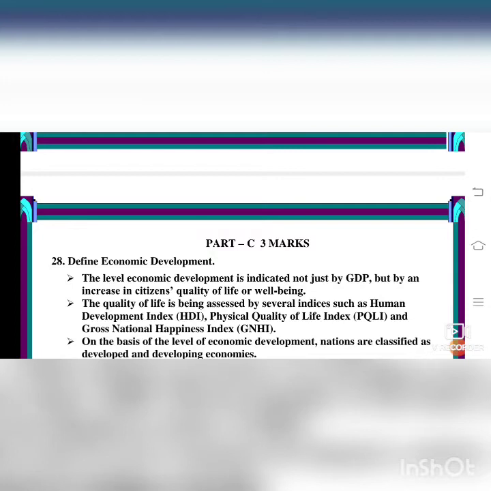The quality of life is assessed by several indices, such as the Human Development Index, the Physical Quality of Life Index, and the Gross National Happiness Index. All these are considered for the standard of living of the people. These three they must know. The short forms are given in brackets.